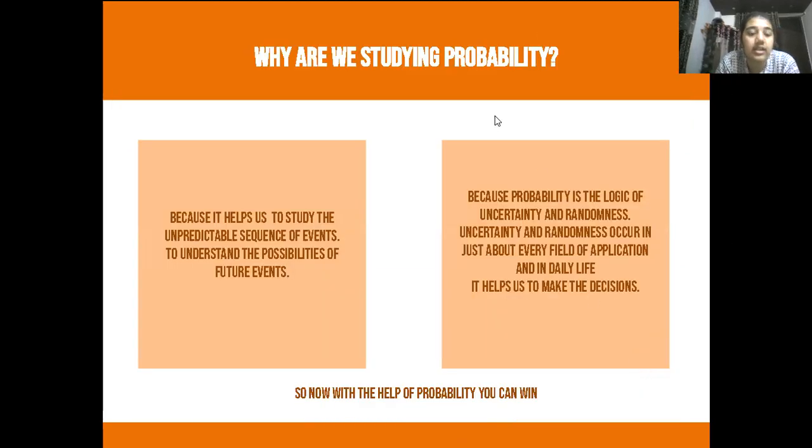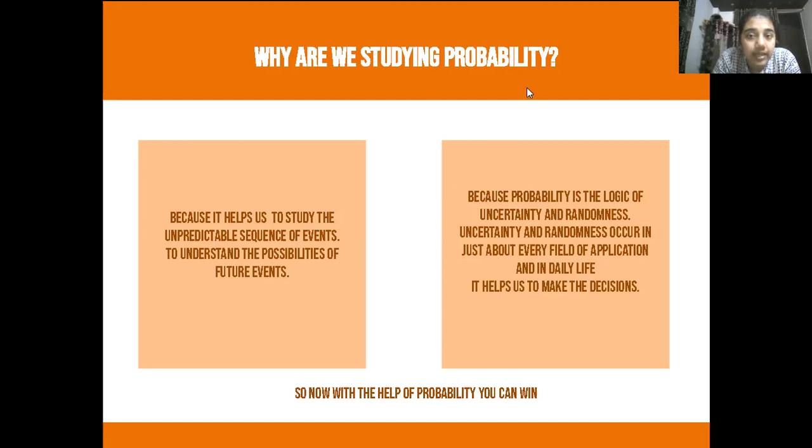Why are we studying probability? This is the most important question because it helps us to study the unpredictable sequences of events, because events are occurring and these events are unpredictable. We cannot decide that. To understand the possibility of future events, we are studying probability. Many games are based on probabilities also. You know that?